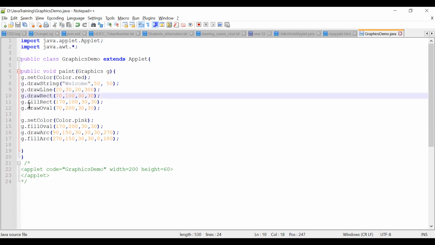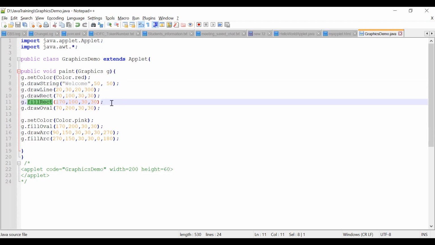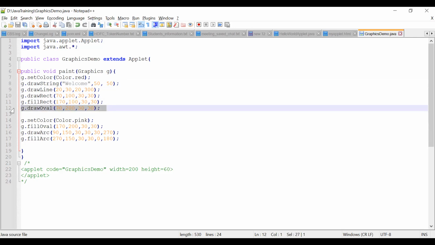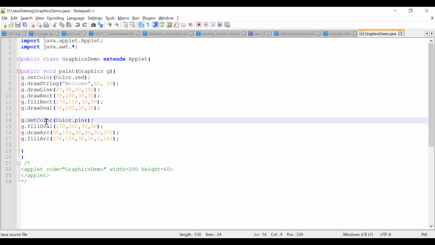Same way rectangular, again fill rect, we are creating a rectangular with some colors. Oval we are drawing, and g.setColor pink. So for this entire part we are making the color pink, and we are drawing again and fill oval. So let's see how this code works.